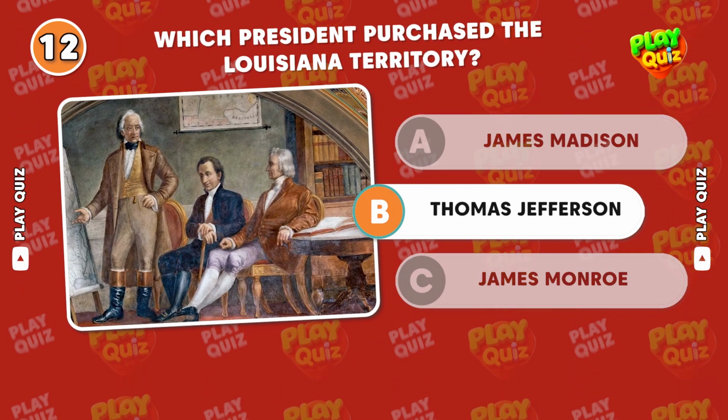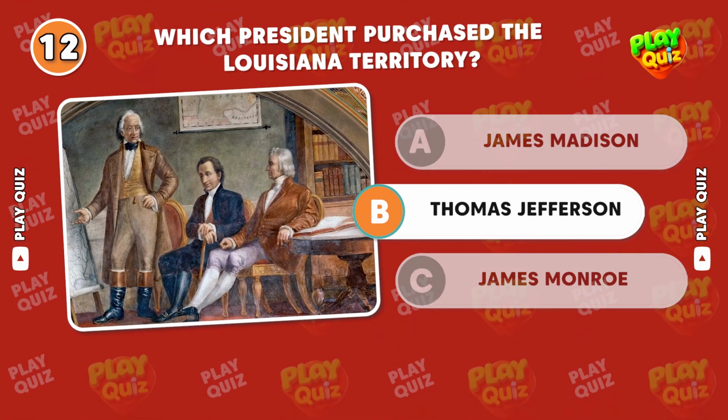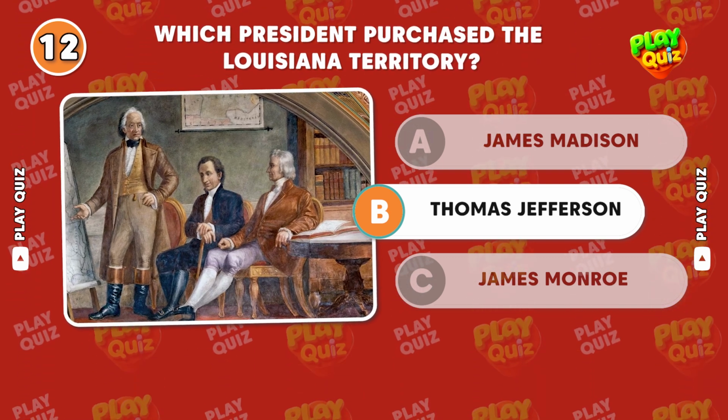Which president purchased the Louisiana Territory? Correct answer, Thomas Jefferson. Jefferson bought the Louisiana Territory from France in 1803, doubling the size of the U.S.